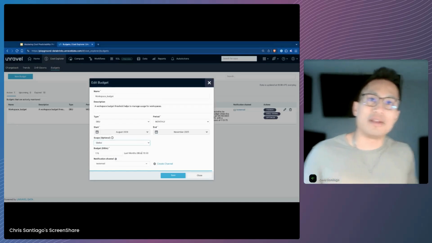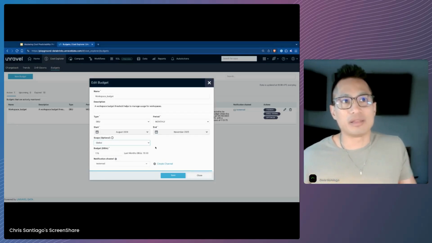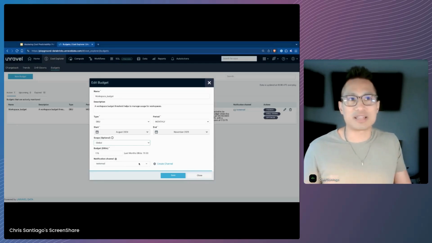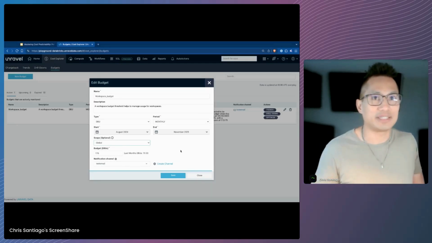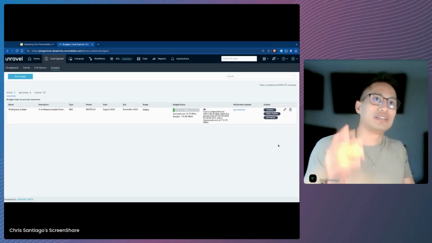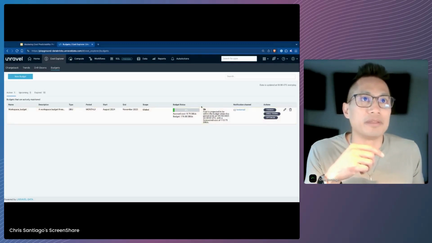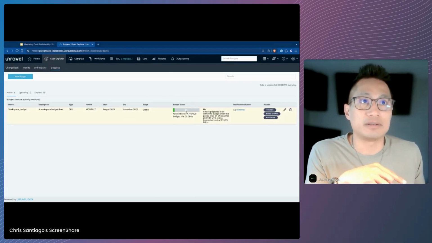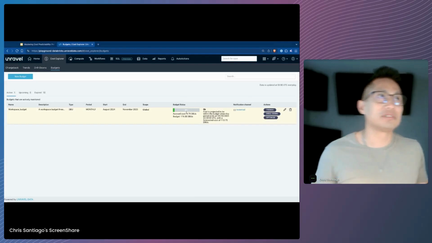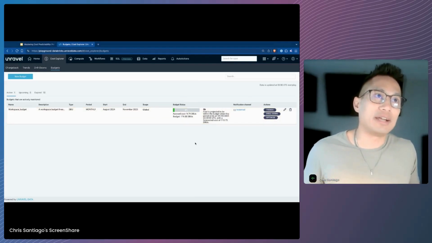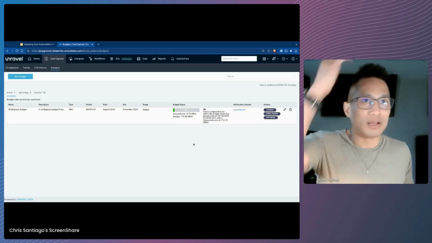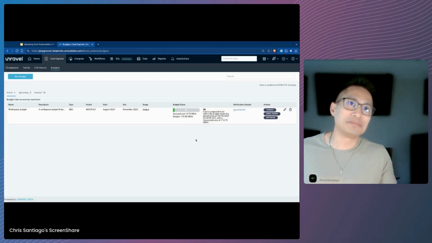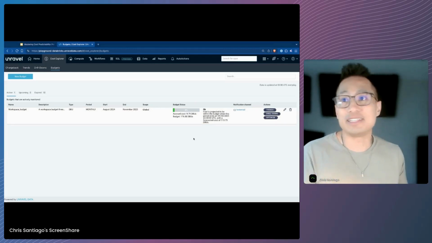And then from there, we can set the budget. And we can also set up a notification channel, which could be an email, a Slack message, or a ServiceNow ticket. And then we're off to the races. Now, once that's set up, you'll notice that Unravel is detecting where we are in the budget cycle today. So right now we are a few days into our budget cycle here. We're already at 6%, and you can see that it's green.